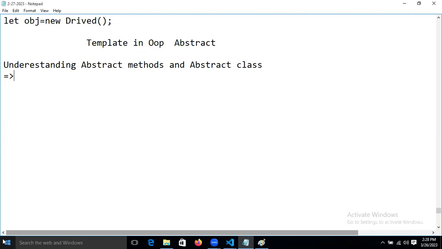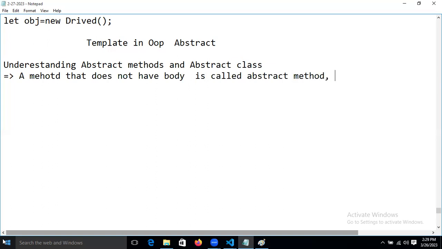Now, a method that does not have a body is called an abstract method. And the class